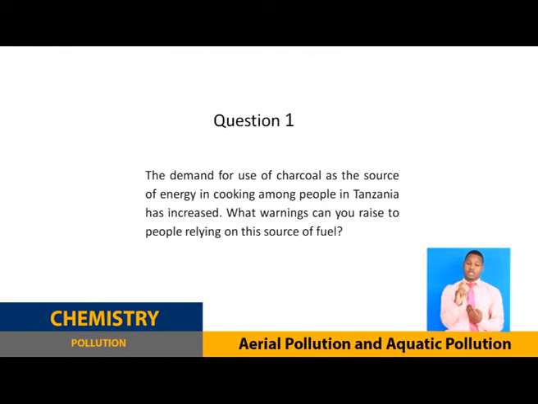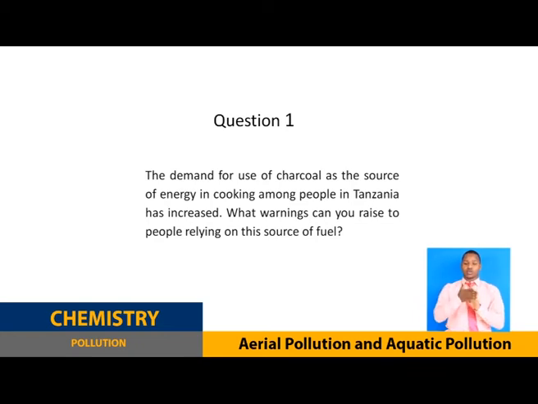Here we have question number one. Question number one says, the demand for use of charcoal as the source of energy in cooking among the people in Tanzania has increased. What warnings can you raise to people relying on this source of fuel? That's very simple. Yes, we have discussed this one.